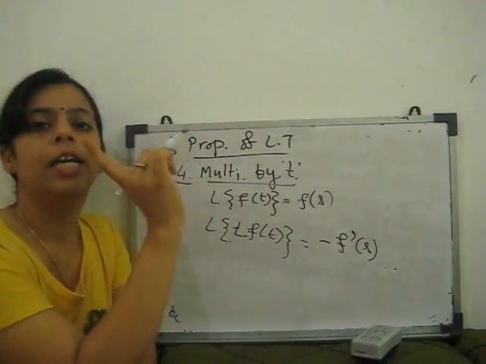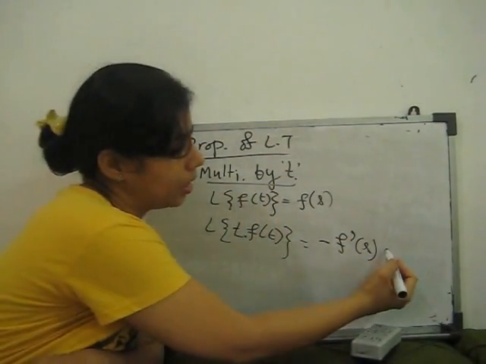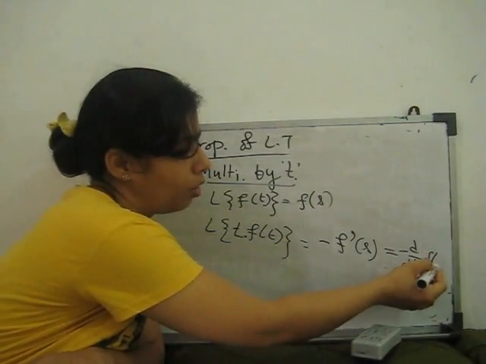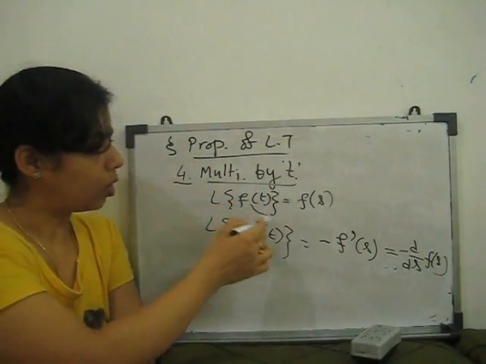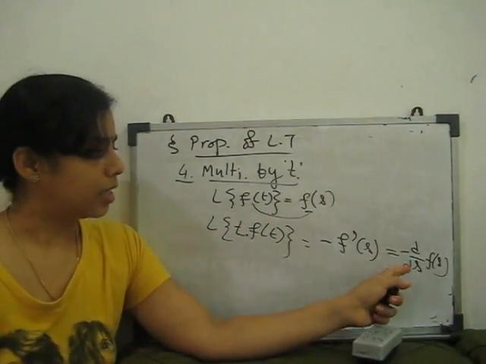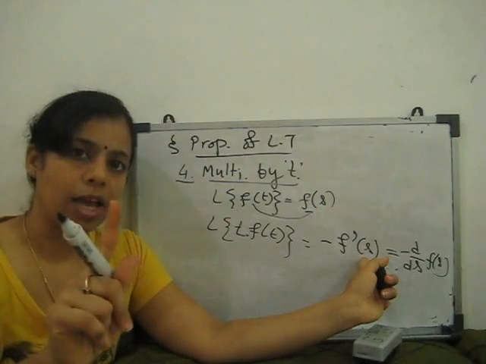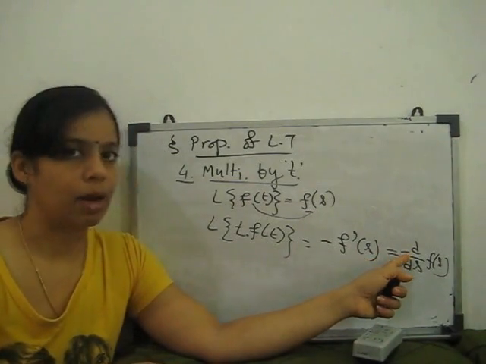Dash means d by ds. I can rewrite it as minus d by ds of F(s). It means we find the Laplace transform of f(t), then differentiate it with respect to s one time and put a minus sign.